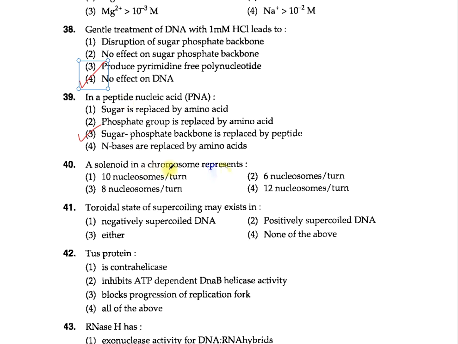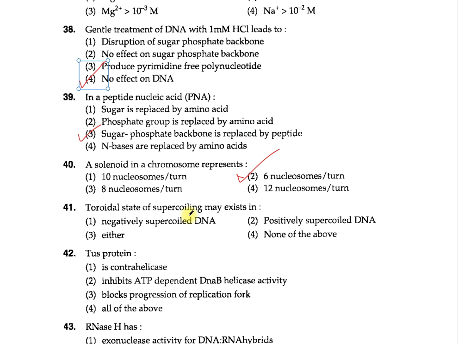Question number 40. A solenoid in a chromosome represents: 1. 10 nucleosomes per turn, 2. 6 nucleosomes per turn, 3. 8 nucleosomes per turn, 4. 12 nucleosomes per turn. The correct option is option 2, 6 nucleosomes per turn. This is a secondary chromatin structure which helps in the packaging of the eukaryotic DNA into the nucleus.